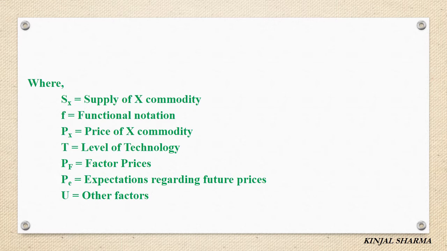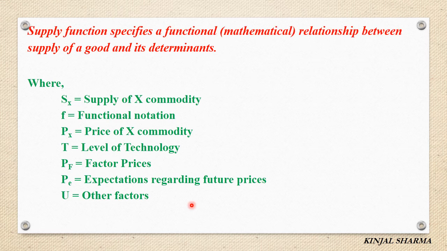Now, supply function. First of all, what do you mean by supply function? Supply function specifies a functional or a mathematical relationship between supply of a good and its determinants. Determinants which we studied just now, that is price and other factors like level of technology and others. So supply function shows a mathematical relationship between supply of goods and its determinants.